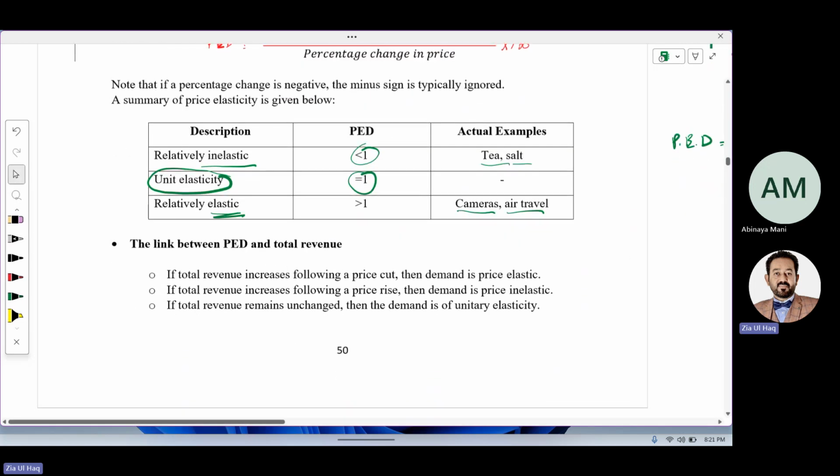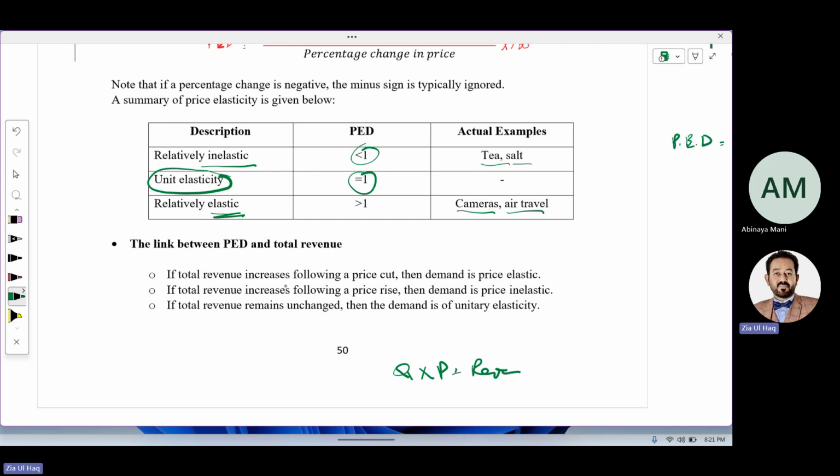The link between price elasticity of demand and total revenue. What is total revenue? Quantity into price is equal to revenue. That is, number of units into price per unit is equal to revenue.